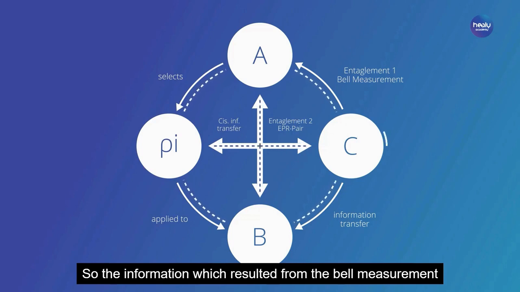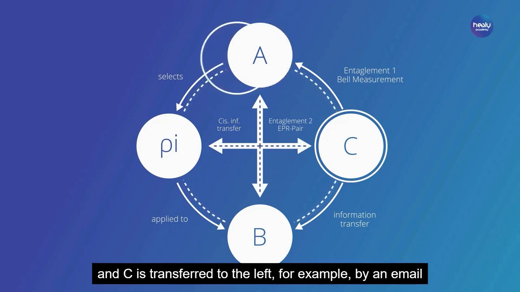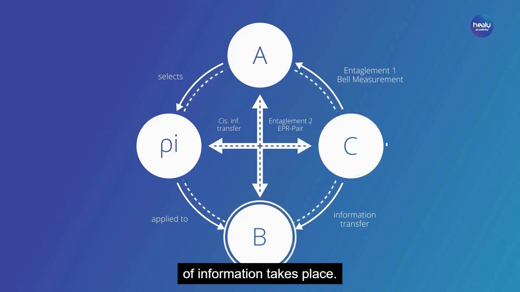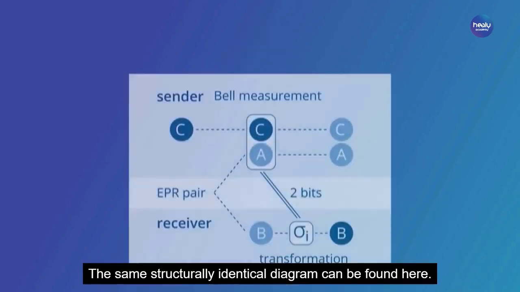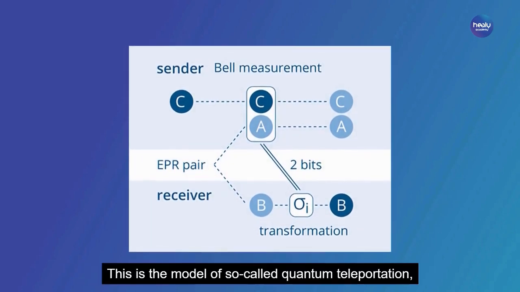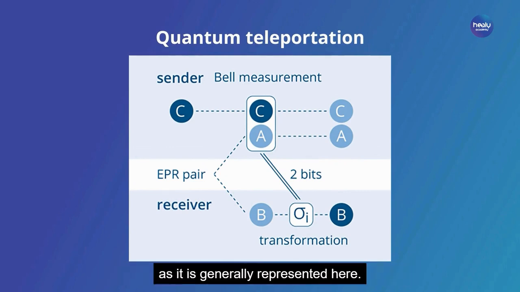So, the information which resulted from the Bell measurement, measured only at the global system A and C, is transferred to the left, for example by an email, and the moment it arrives at B, such a transfer of information takes place. The same structurally identical diagram can be found here. This is the model of so-called quantum teleportation, as it is generally represented.